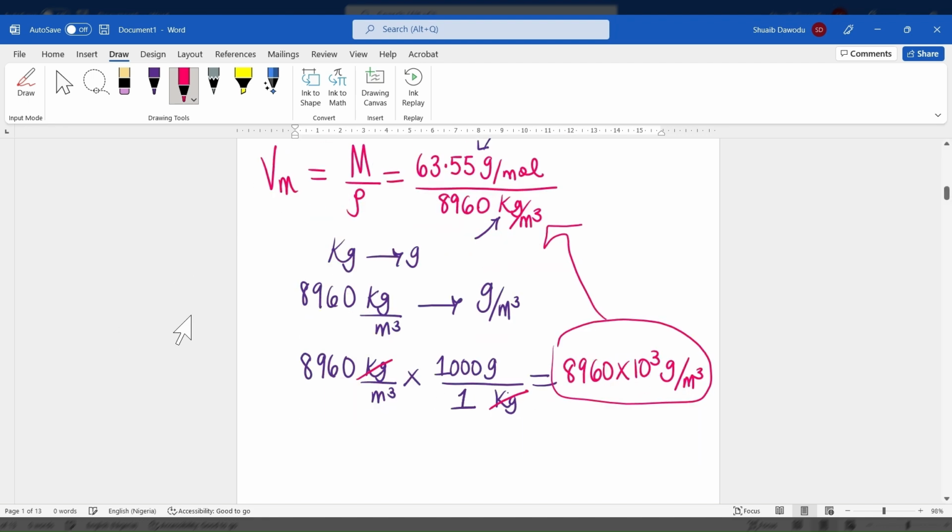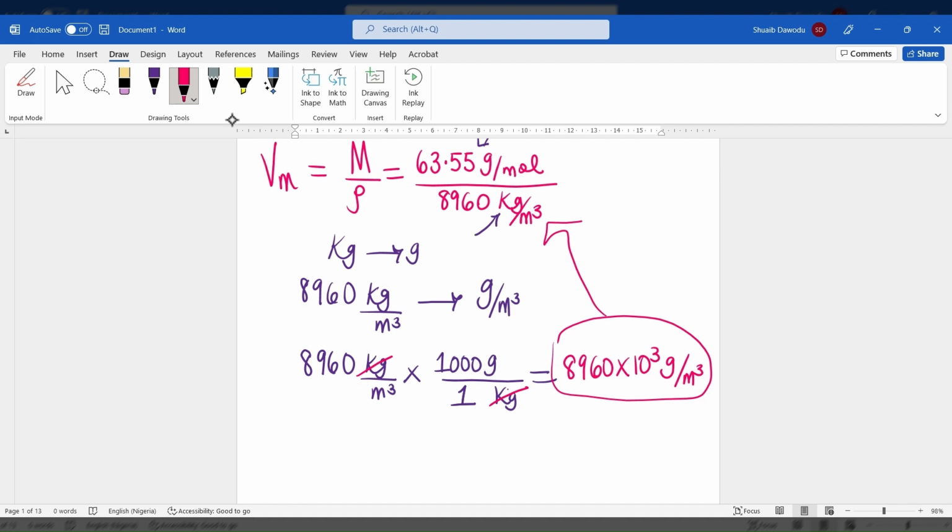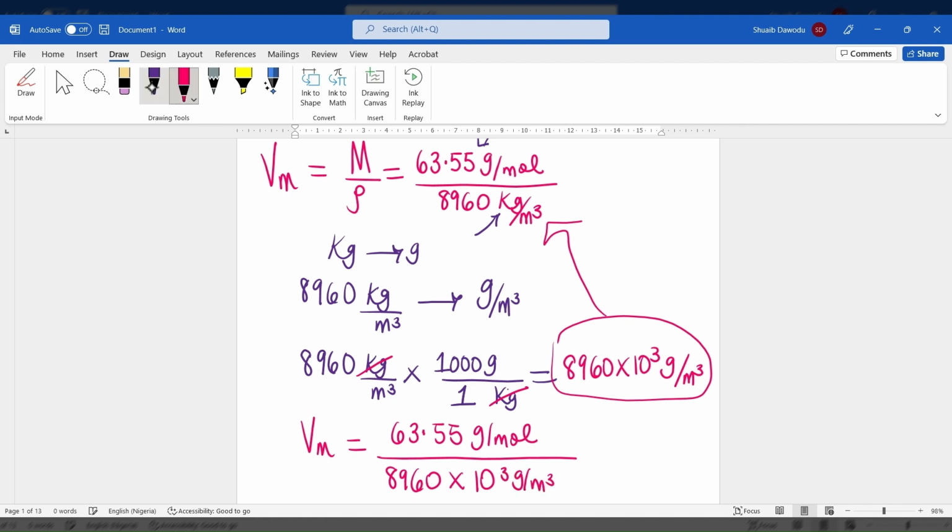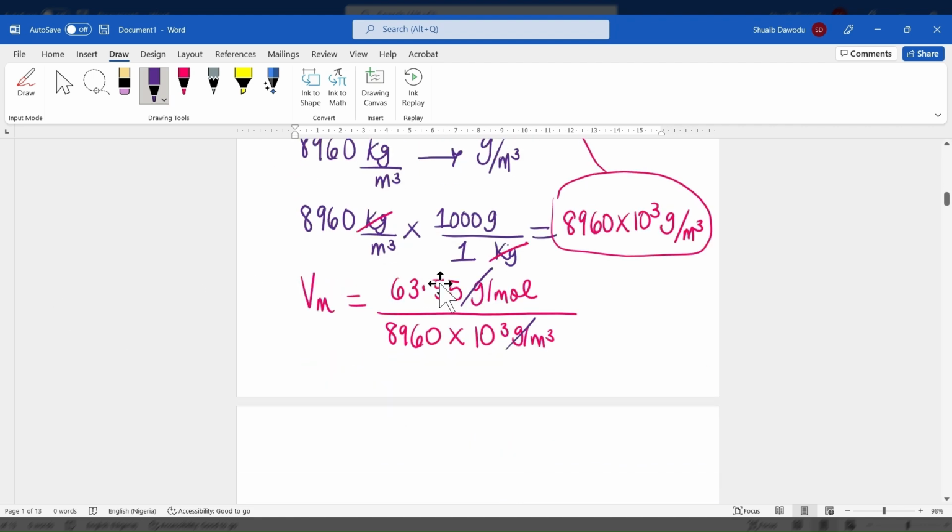So rewriting the equation to solve for molar volume, you have molar volume becoming molar mass, which is 63.55 grams per mole, divided by 8,960 times 10 raised to the power of 3 grams per meter cubed. So, thank God, we can actually just cancel out stuff. We can cancel out the grams. Yeah, 63.55 divided by 8,960 times 10 to the power of 3.